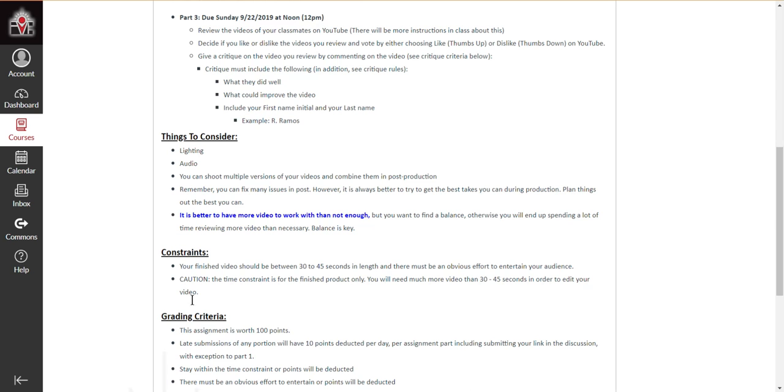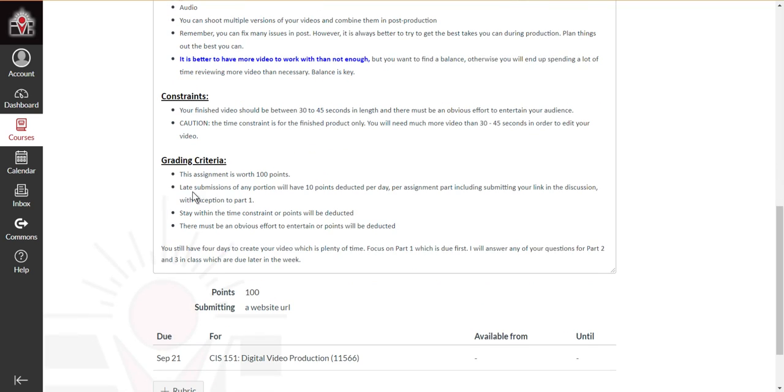Make sure you pay attention to that caution. And then here's your grading criteria. So read through this. It is important. This assignment is worth 100 points. Late submissions of any portion will have 10 points deducted per day per assignment part, including submitting your link in the discussion, with the exception of Part 1. So, for example, if you submit your assignment late, and let's say you didn't submit Part 2 and Part 3, you're going to get 10 points deducted per day per assignment. So that would be a 20-point deduction if it's one day late.